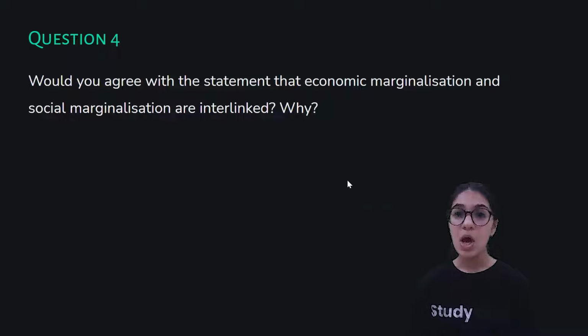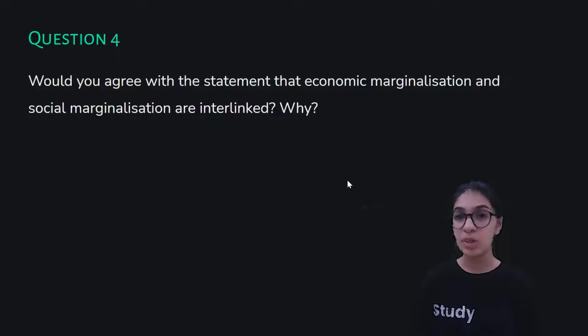When Adivasis were asked to move out from their forest lands, obviously they were offered work as construction workers or domestic help in people's houses because they tend to look different. Also because they were being stereotyped that since they look different and they belong to the forest, obviously they don't know anything about technology and education. So obviously they would be offered such kinds of work. And since they were offered such kinds of work, they were pushed into the vicious cycle of poverty, right?